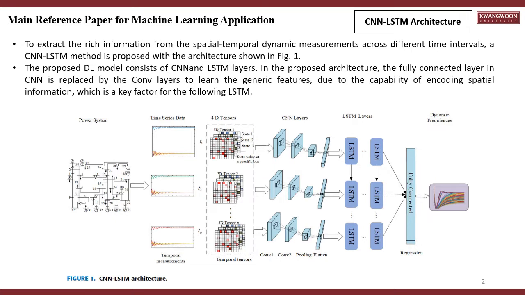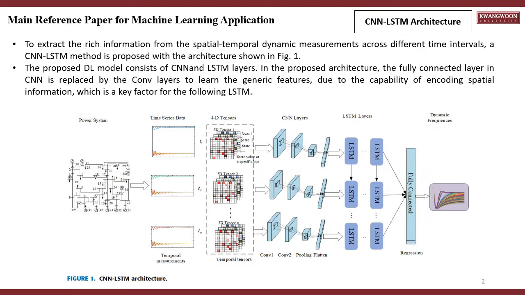So, the proposed deep learning model consists of CNN and LSTM layers. In the proposed architecture, the fully connected layer in CNN is replaced by the CNN layers to learn the generic features due to the capability of encoding spatial information, which is a key factor for the following LSTM.